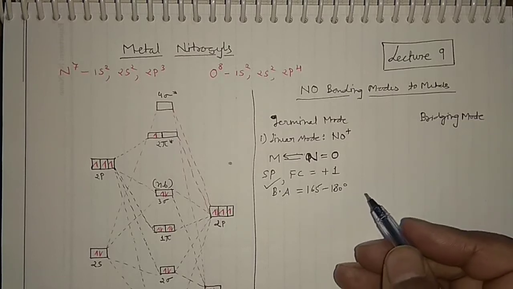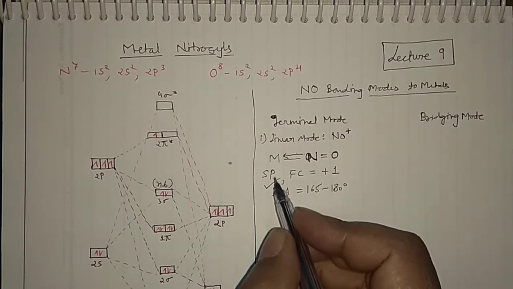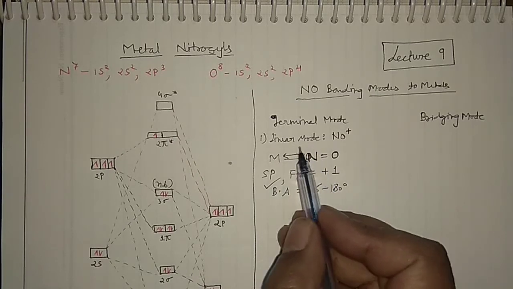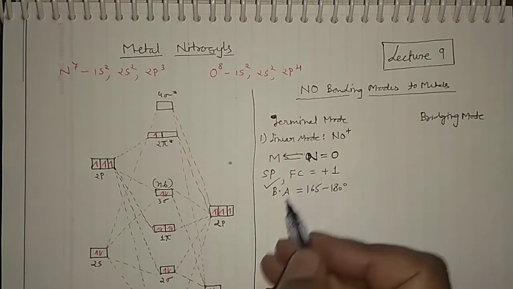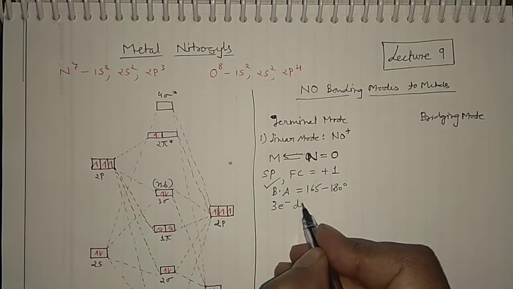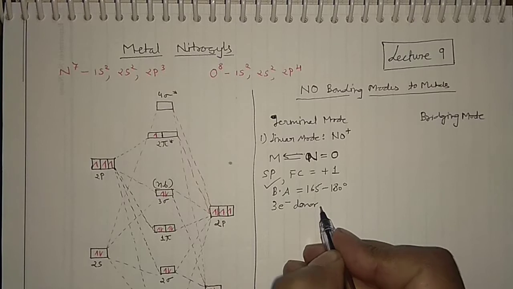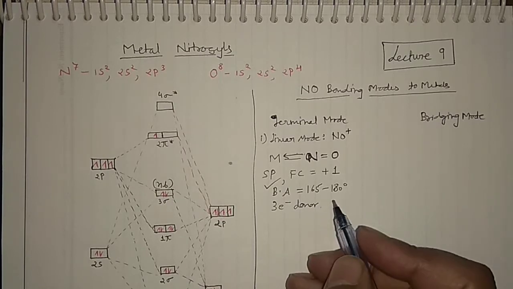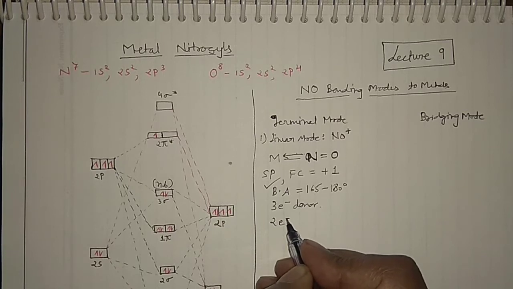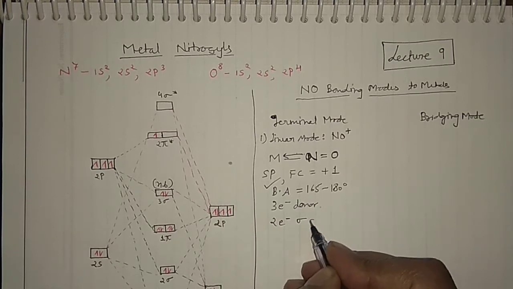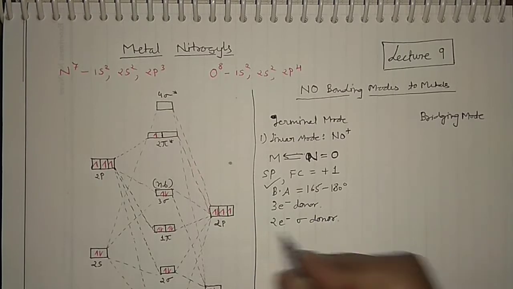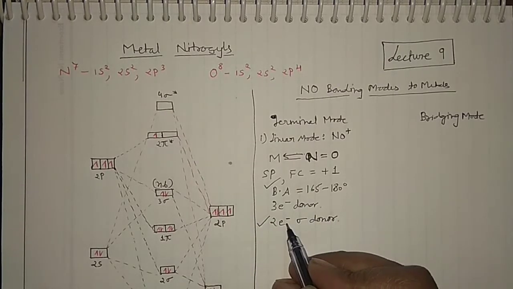And another very important aspect: when this linear mode of bonding is happening, this NO is a 3 electron donor. There would be 2 electrons which act as the sigma donor, that means NO will donate 2 electrons.